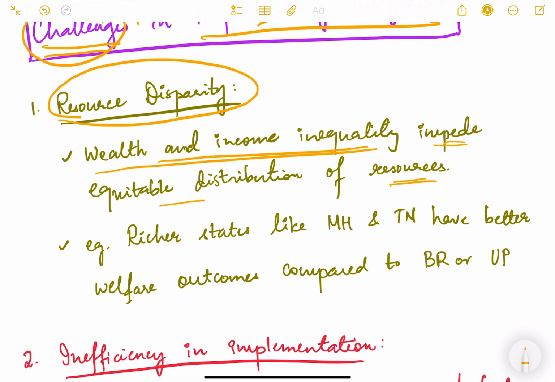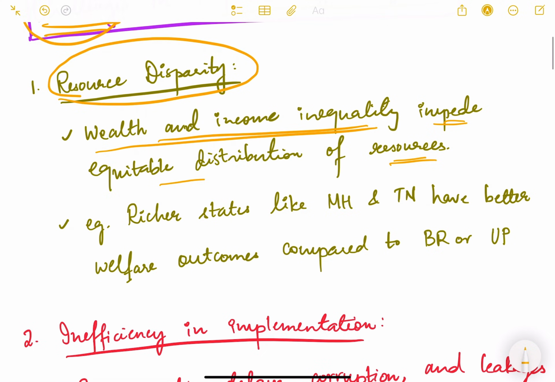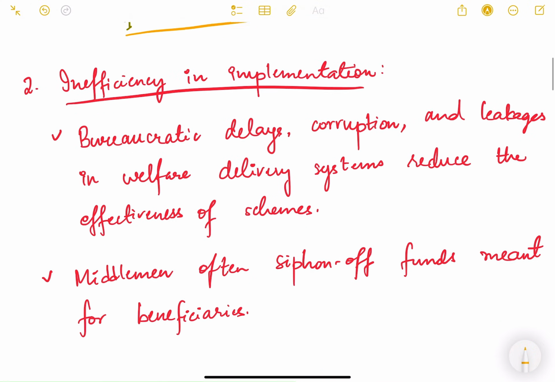So to reallocate resources from one place to the other or from one person to the other is not that easy. An example of this is that richer states like Maharashtra and Tamil Nadu have better welfare outcomes compared to Bihar or UP because they are well endowed. You can see better welfare outcomes there because of the resources available to them.